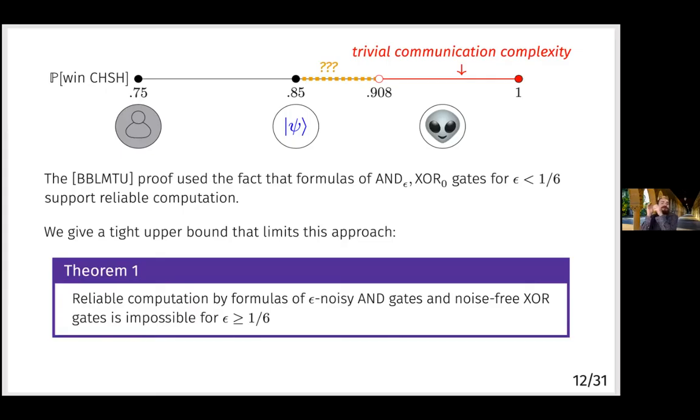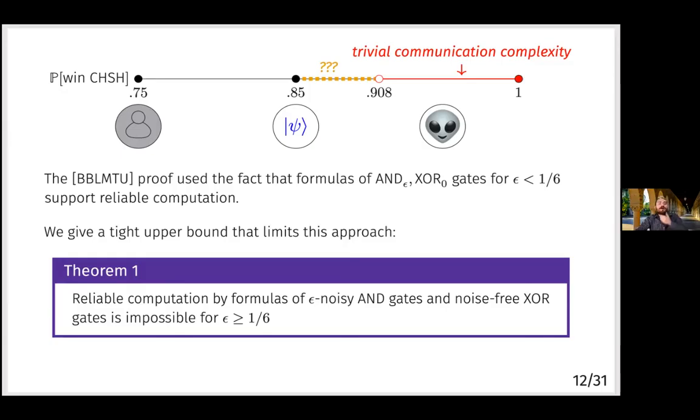So this doesn't mean that you cannot possibly decrease the minimum of that red zone all the way down even to the quantum value, but it does cast some doubt on extending the proof strategy of Broussard et al. You would need to use a more generalized class of strategies, perhaps not using formulas, but circuits, or finding some other way to use these correlations that beat quantum mechanics at the CHSH game.